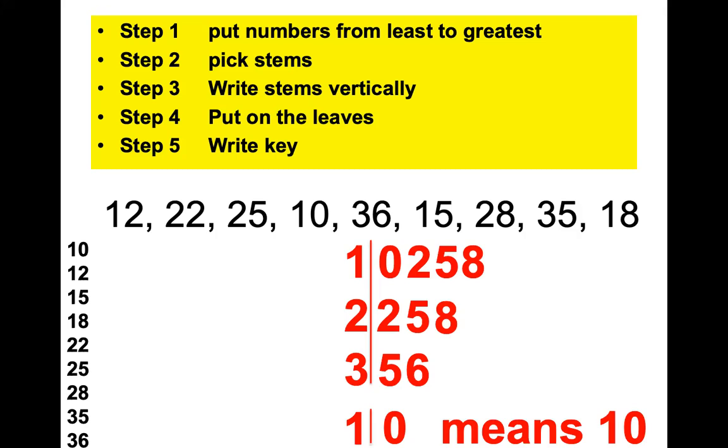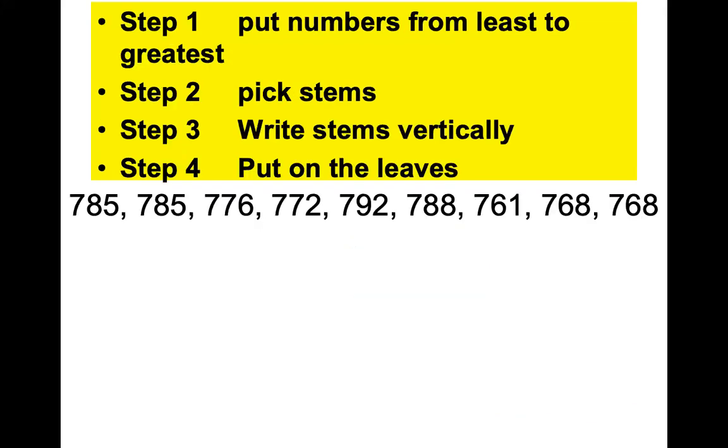All right. So the only thing we have left to do is a couple of them together and we're done. Actually, I've got one more example really quickly. We put the numbers from least to greatest. I'm going to do it vertically. It just helps you understand. First column, the same or different? Same. So I go to the middle column, same or different? Different. So what are my stems?